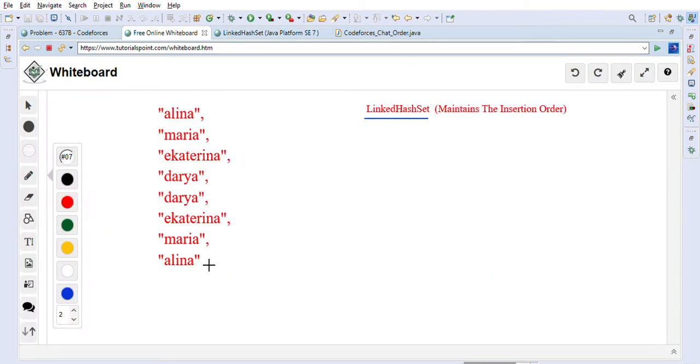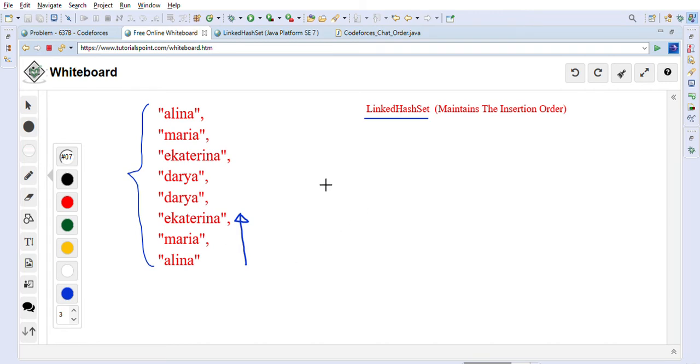This is the input that is given to us. We will take this input and go from bottom to top, in this direction, and keep inserting the elements in the LinkedHashSet, because LinkedHashSet maintains the order. I will just abbreviate the names: A for Elena, M for Maria, E for Ecterina, and D for Daria.